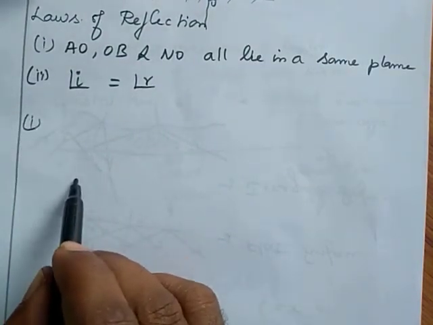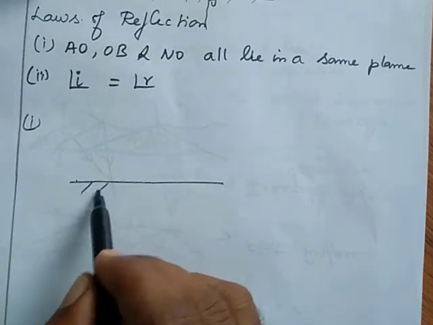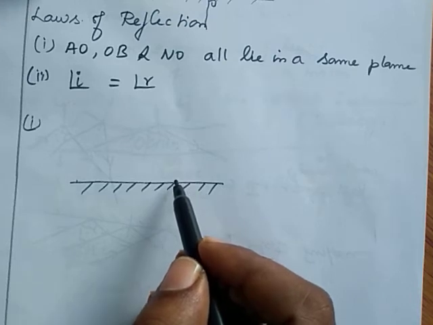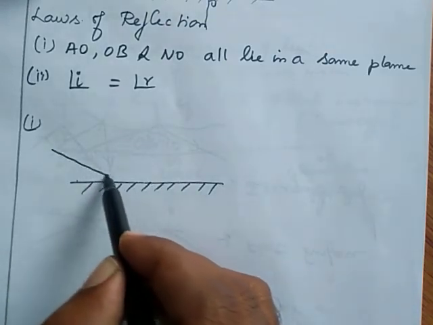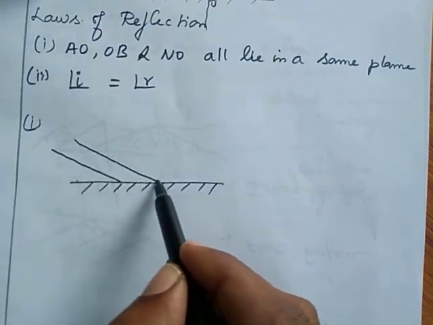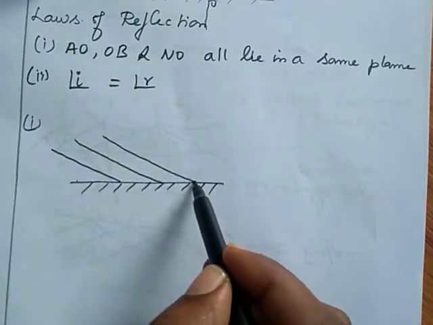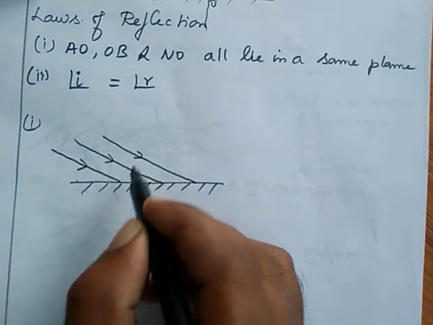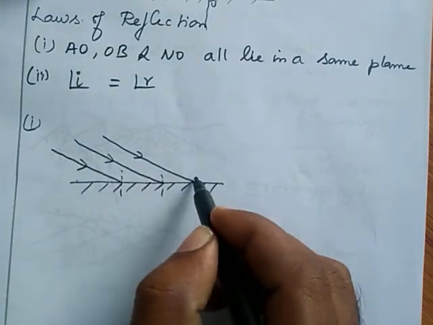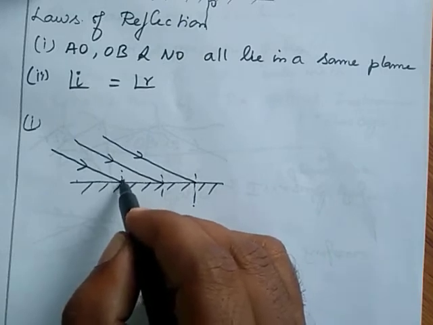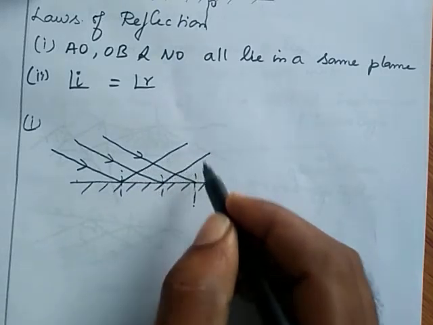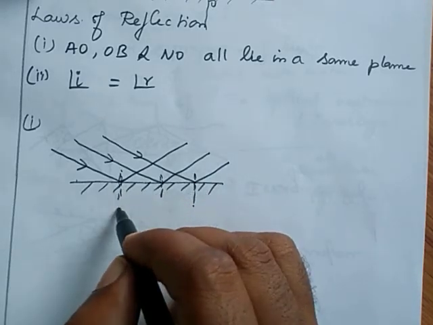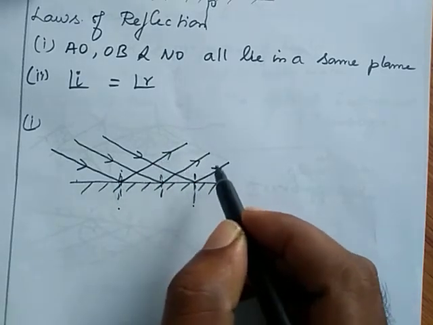I consider a flat surface. If one surface is coated with silver, then this surface is known as a polished surface. Parallel rays come and fall on the polished surface. At each point I draw a normal, and then each ray will reflect. At each and every point of reflection, the law of reflection will be obeyed.